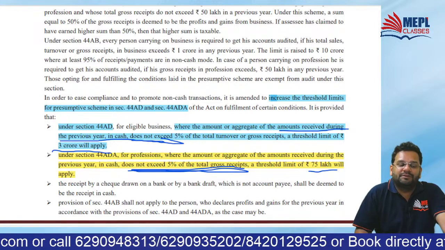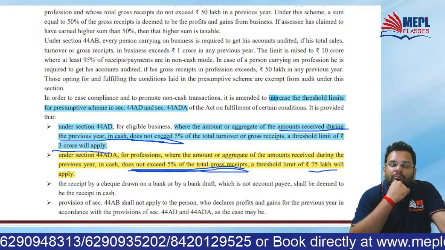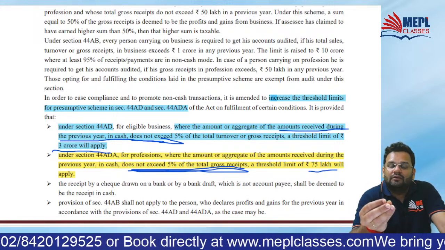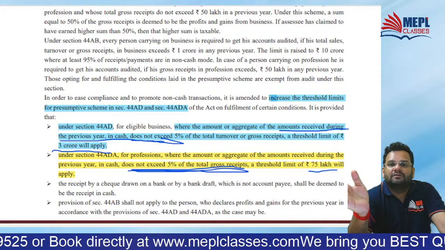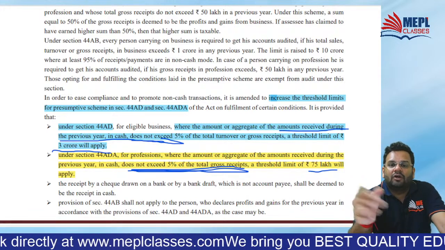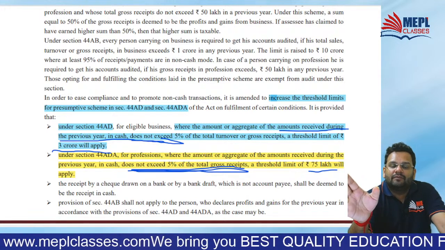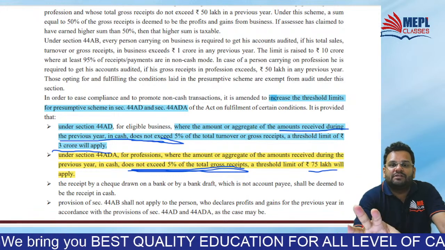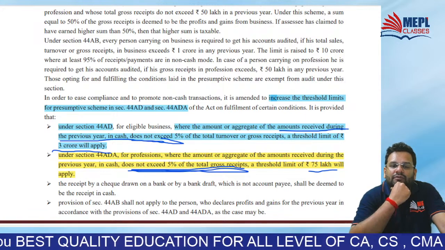So what happens in this presumptive taxation? You have the opportunity of disclosing income of only 8% of turnover if you are a businessman, or 6% of turnover for what you are receiving in bank. So this becomes your PGBP, and then there is no need to maintain books of accounts.